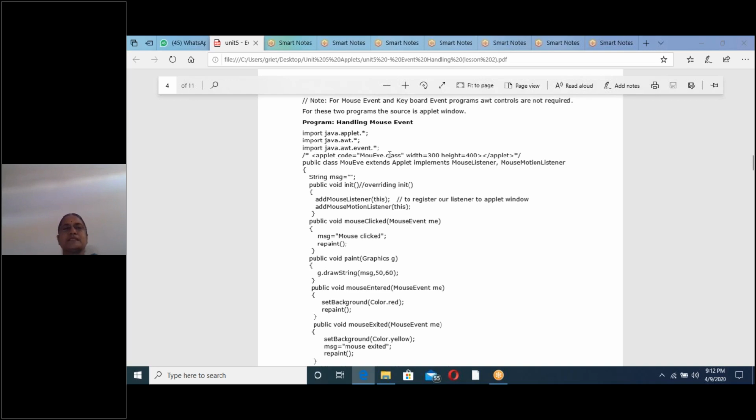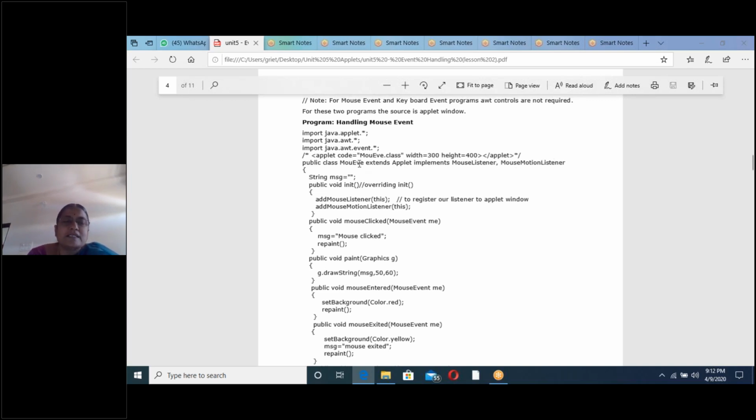Always the applet tag must be in comments. We can write these comments either inside the class or outside the class, but as I explained last class, the better practice is before the class. Next, shall we start the class? Now the class, this is the class name. All applet programs, and event handling also, are under applets only. That's why the class must extend Applet and implement MouseListener and MouseMotionListener.